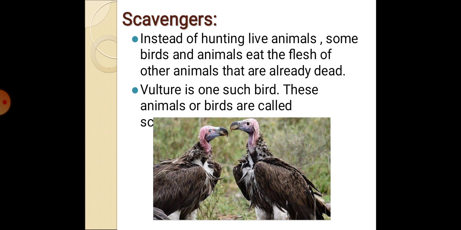Some animals can eat only dead animals. Those animals are called scavengers. Examples of scavengers are vulture, eagle, even crow. These are all the animals that eat animals that have already died, so they are called scavengers.